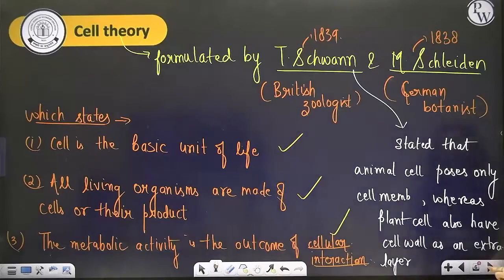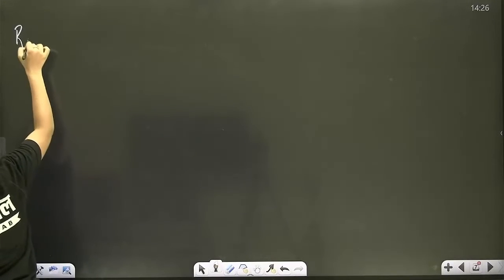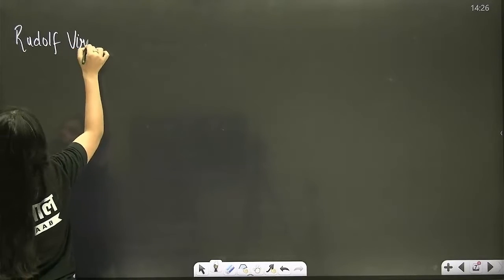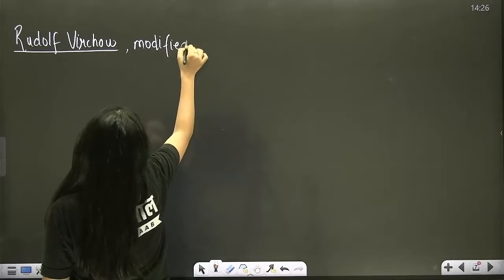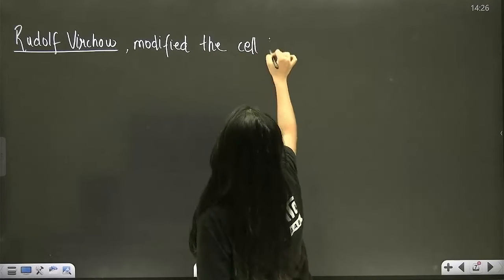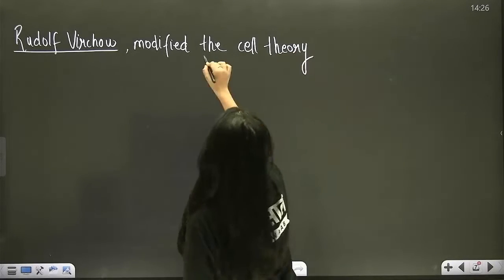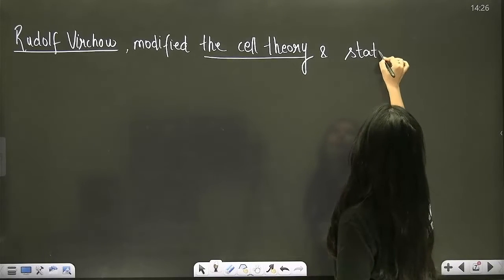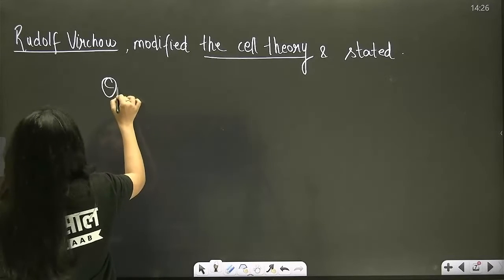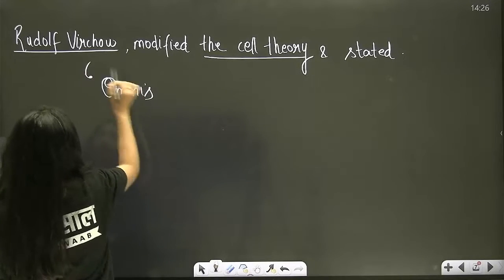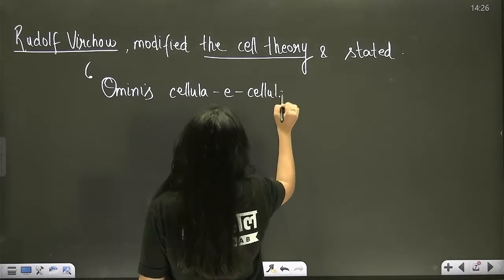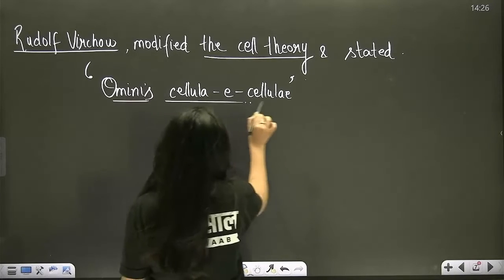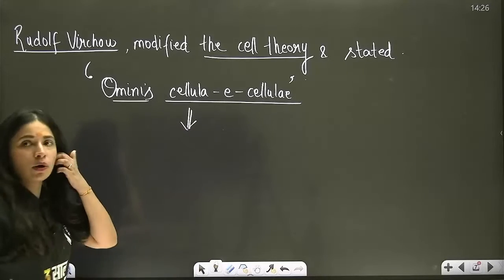Right? So next you are going to write over here that Rudolf Virchow modified the cell theory and stated omnis cellula e cellulae. What is the meaning of this statement?